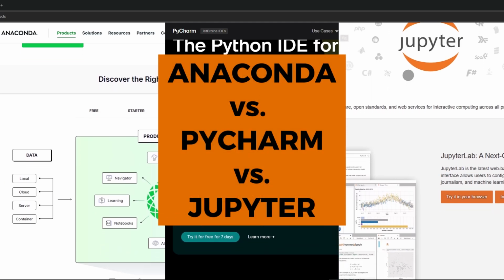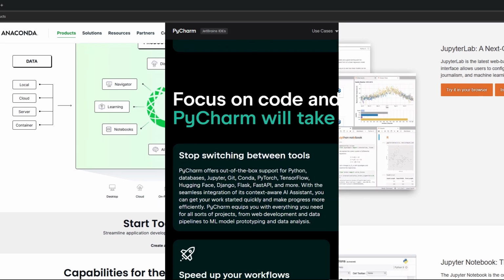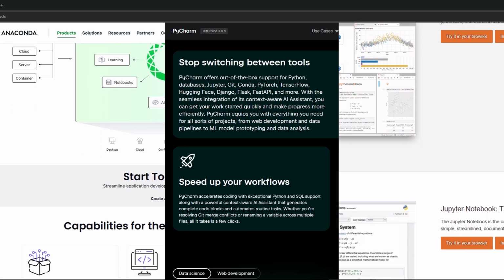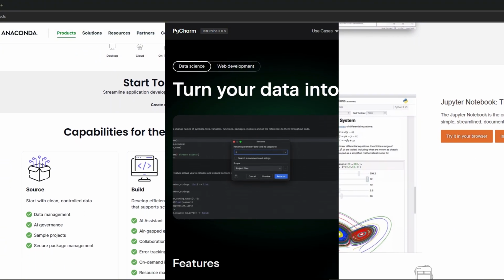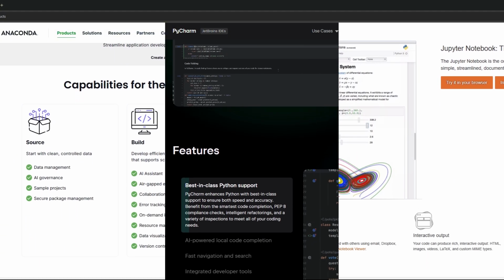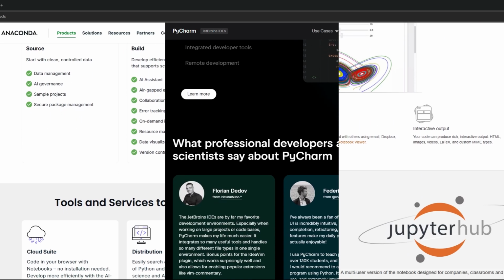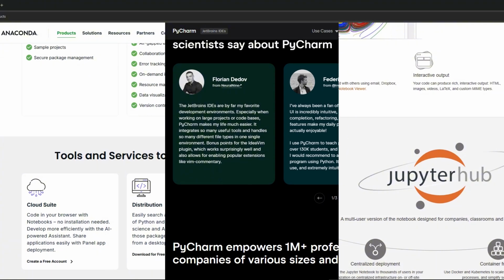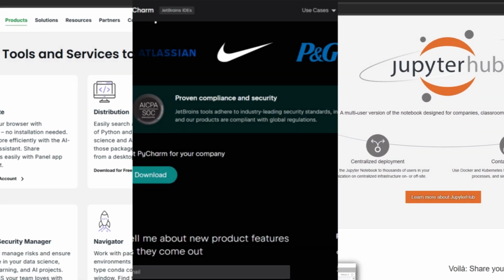Today, we will discuss Anaconda, PyCharm, and Jupyter. Each of the three platforms is extensible: PyCharm through plugins, Jupyter through extensions, and Anaconda through its Conda package management. This enables users to add new features and alter their surroundings. Now let's examine the main features of these three platforms.